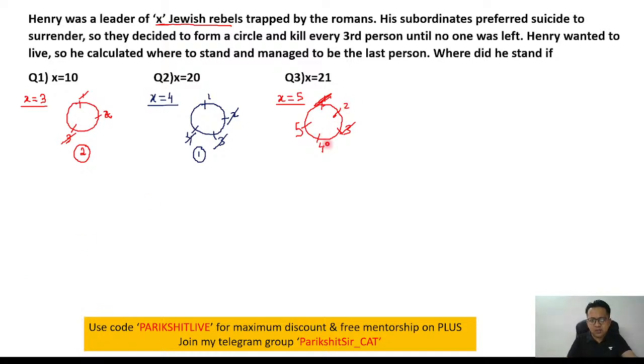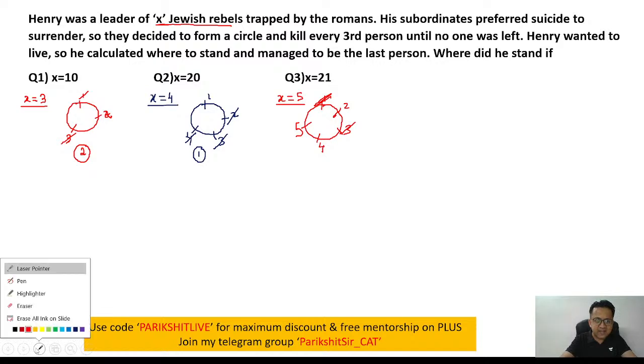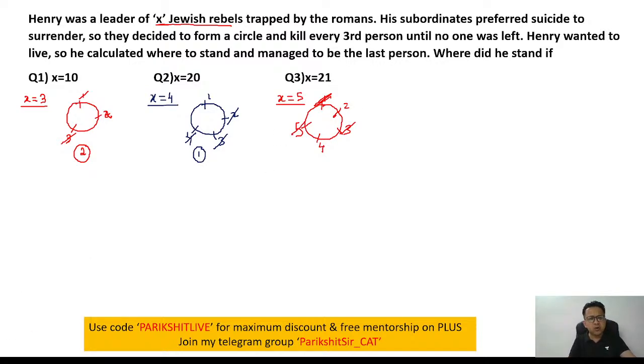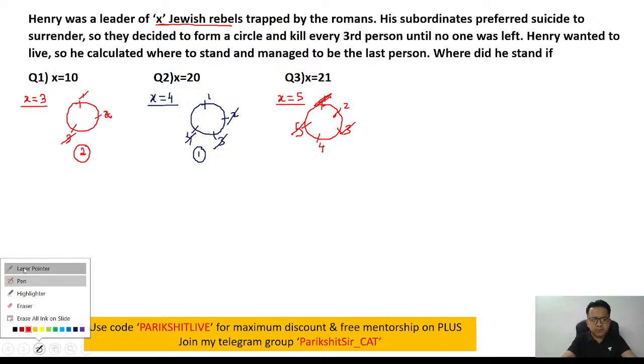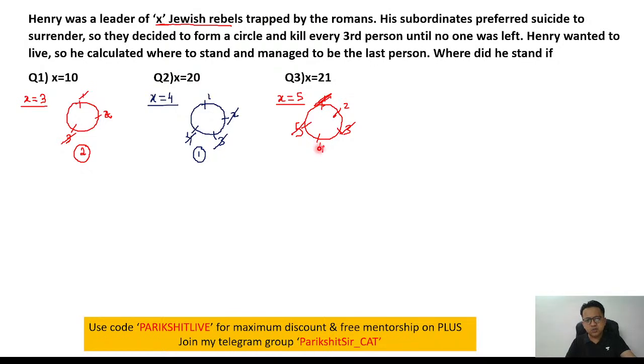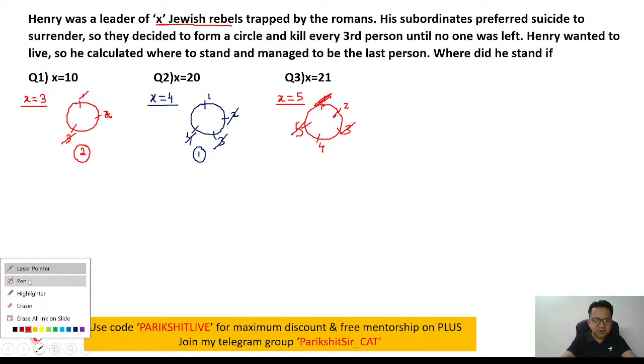So 1, 2, 3. Great. Person number 5 is getting killed. Again, now count from 2. 1. So I need to change it to a marker every time. So 1, 2, 3. 2 is getting killed. So the person who stays back is person number 4.